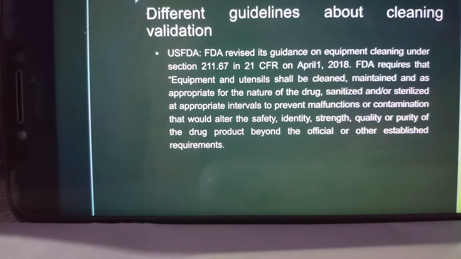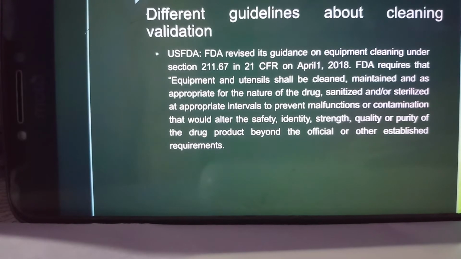First one is US FDA. FDA revised its guidance on the equipment cleaning under section 211.67 in 21 CFR on April 1, 2018, and FDA requires that the equipment and utensils shall be cleaned, maintained and, as appropriate for the nature of the drug, sanitized and or sterilized at appropriate intervals to prevent malfunctions or contamination that would alter the safety, identity, strength, quality or purity of the drug product beyond the official or other established requirements.